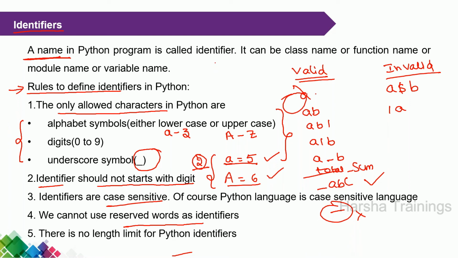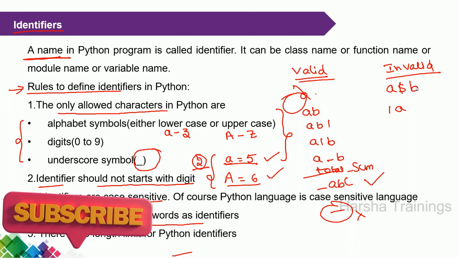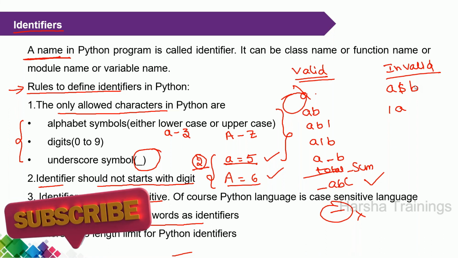Sir, your voice is breaking. Actually, are identifiers the same as variables, right? Yes, sir. Sir, actually, I am not clearly getting your point. Otherwise, please ping the message.